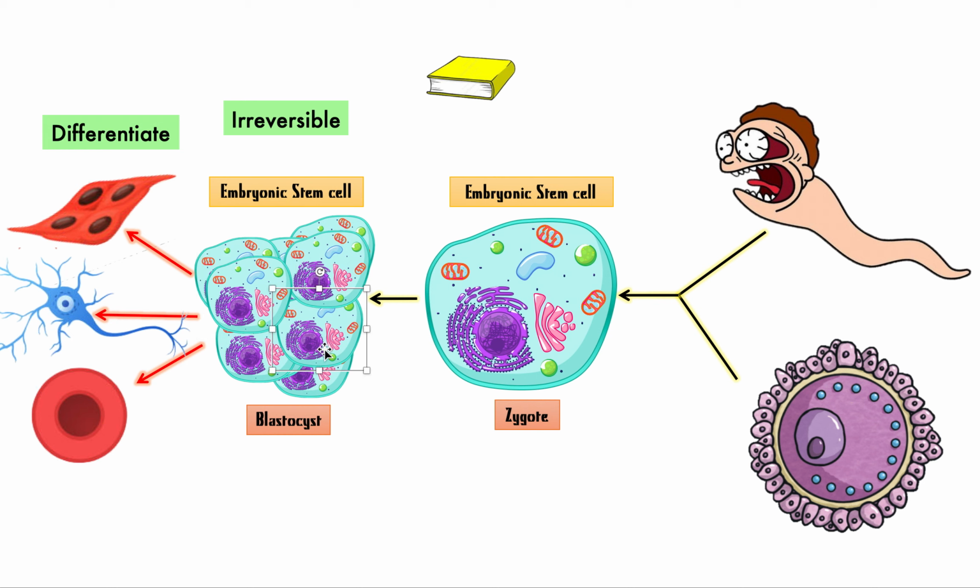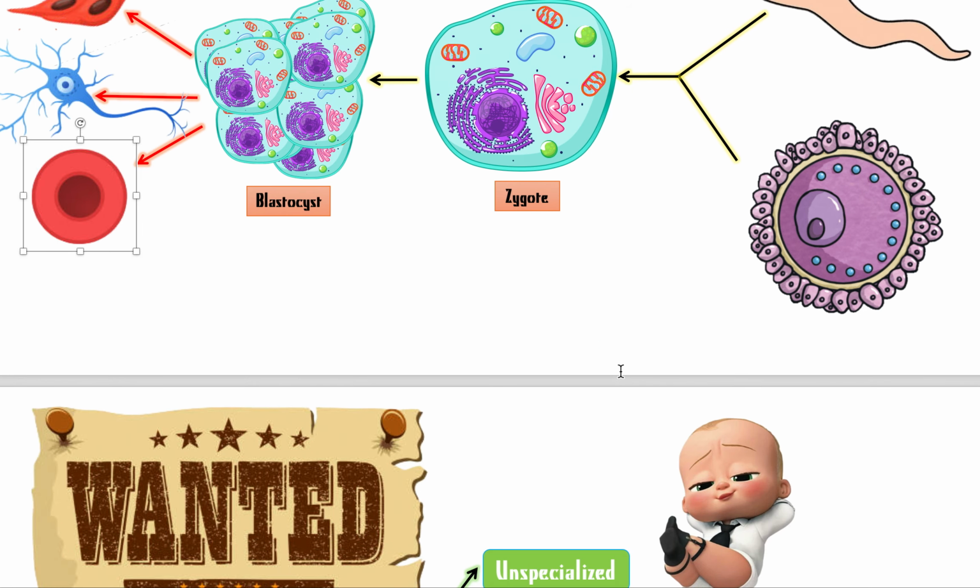Whereas this other group of cells may decide to skip to the end of the book and read the last few chapters and become a nerve cell. So even though they all have the same DNA, they don't all read and respond to the same parts of the DNA. Therefore, they become different, okay? So that's what you need to understand about stem cells. Now let's go a bit more detailed.